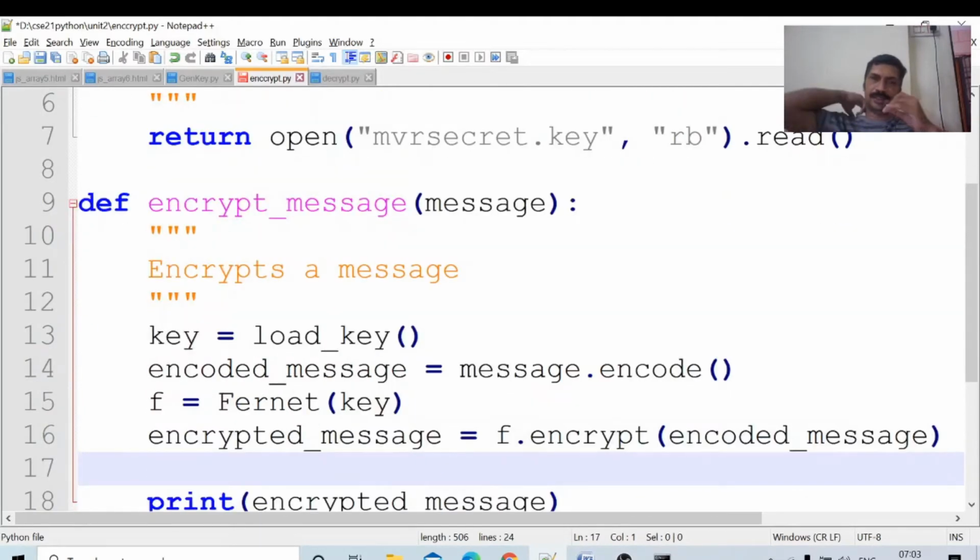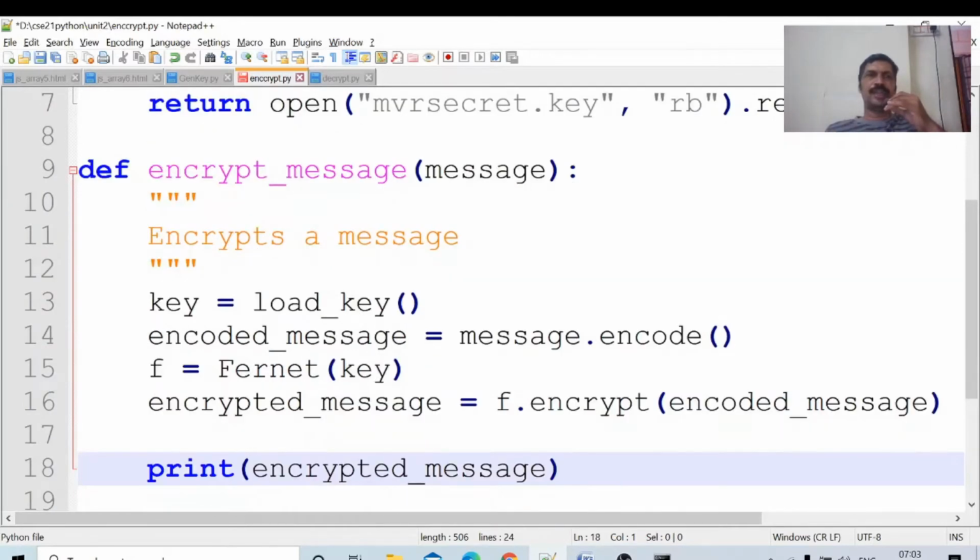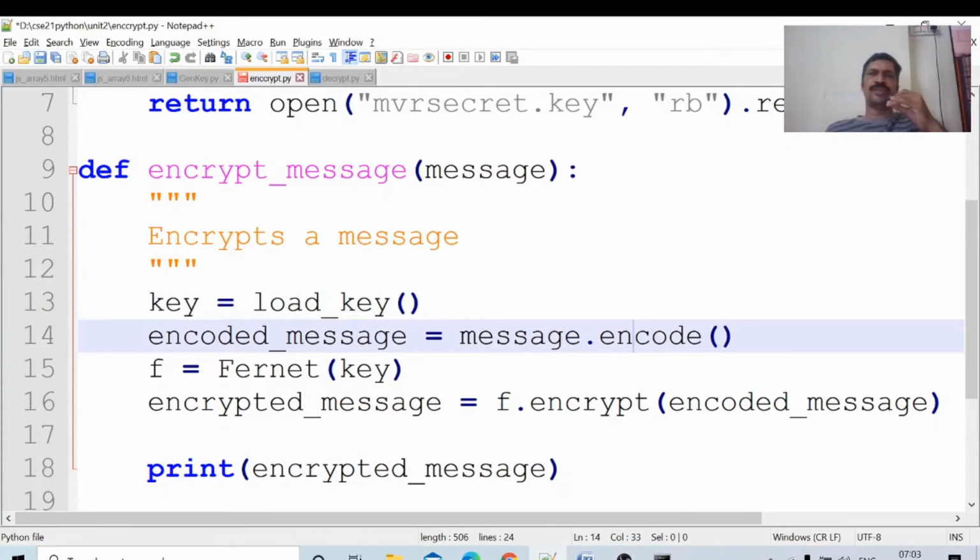Encrypt message. Whatever message we are given, that message will be encrypted. First the key is loaded, and the message is encoded into Unicode form. Encode is not encryption. Encode means the message can be converted into Unicode form.